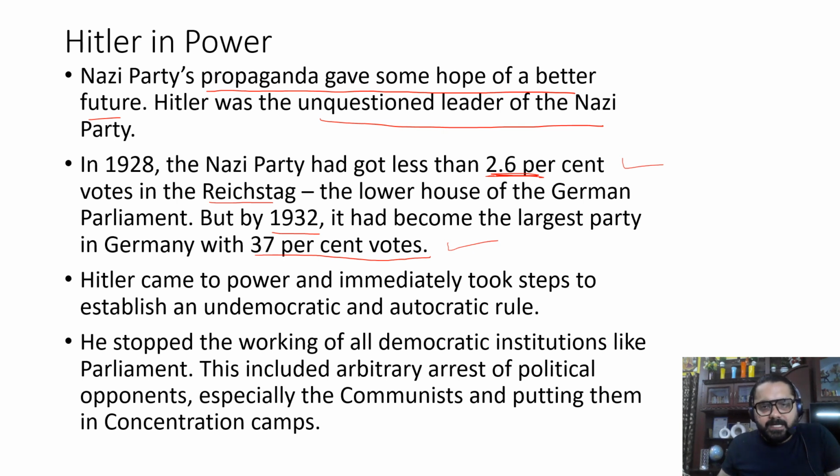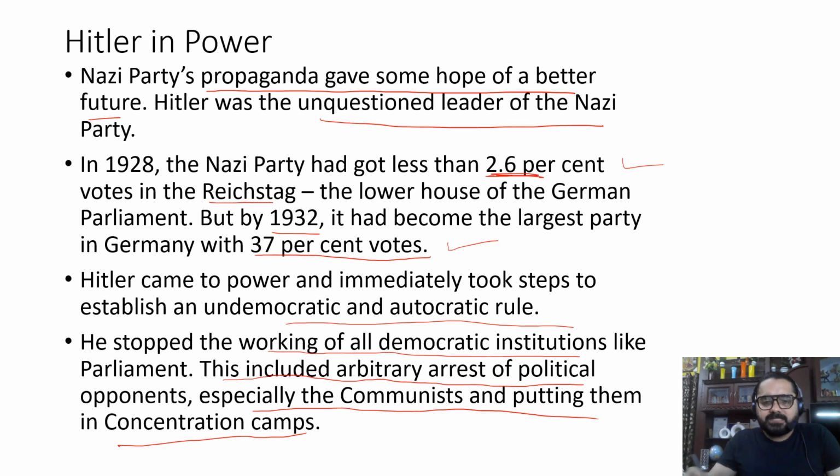Hitler came to power and immediately he took steps to establish an undemocratic and autocratic rule. He stopped the working of all democratic institutions like parliament. This included arbitrary arrest of political opponents, especially the communists, and putting them in concentration camps. Now, as soon as Hitler came to power, the first thing that he did was remove the democratic form of government and establish an undemocratic form of government, which basically includes an autocrat, that is a dictator who rules the country.